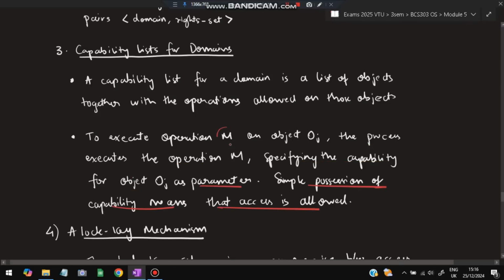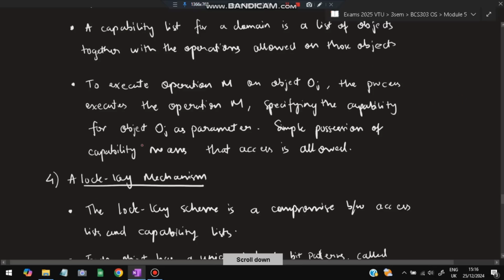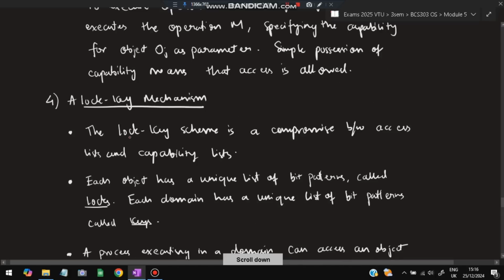Meaning, if you want to perform an operation M on object J, whether it is allowed or not will be present in the list. Whether it has the capability of executing the process M on object OJ, can it execute M or not, will be decided by the capability list. The last one is the lock-key mechanism. Lock is there and key is there.